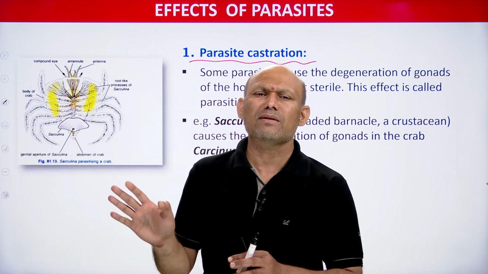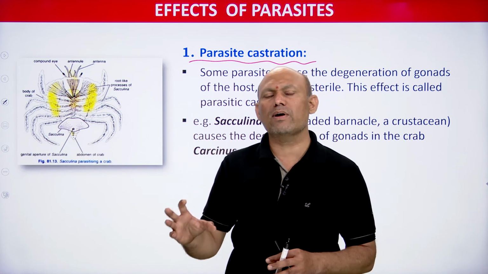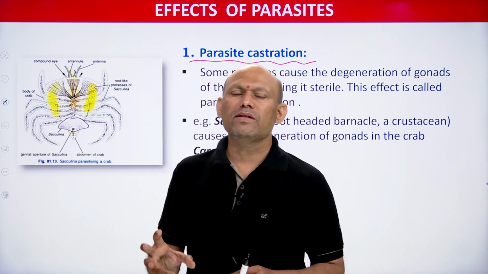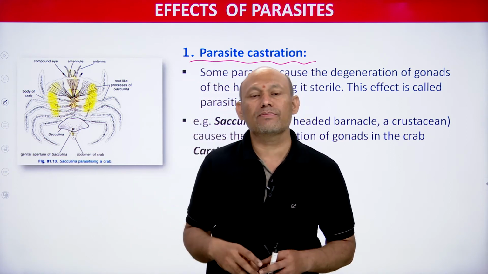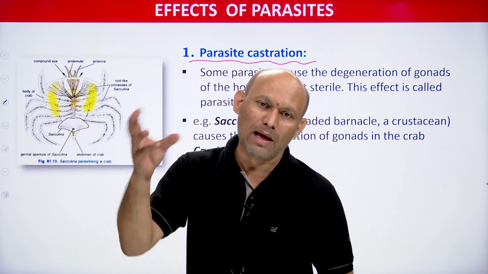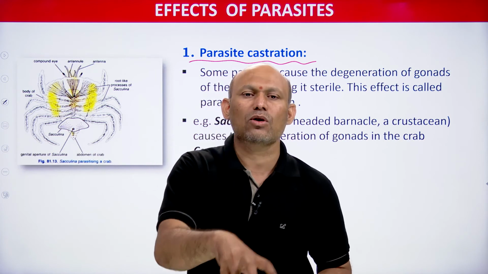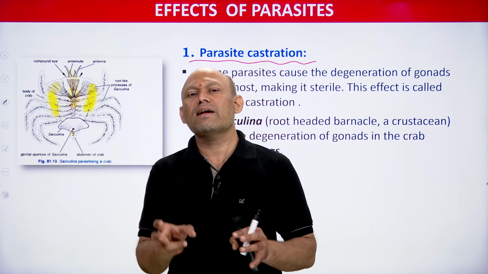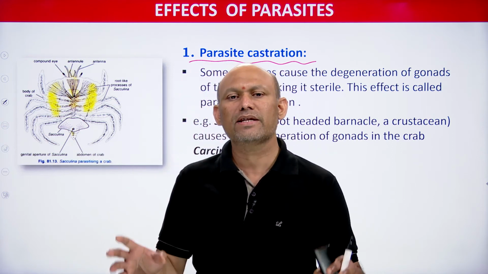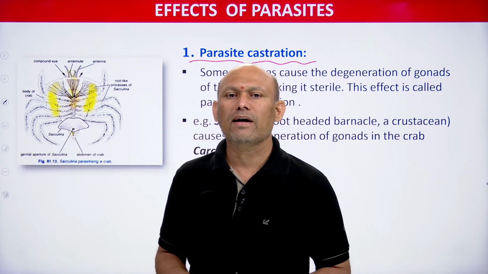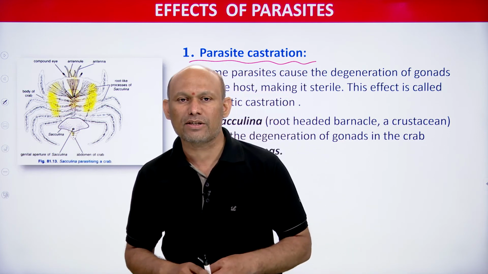For example, Sacculina, a root-headed barnacle, students. Sacculina is a root-headed barnacle. This is a crustacean, you need to remember, an arthropod, and it attacks what? Crabs. Crab is also a crustacean, also an arthropod. So this Sacculina root-headed barnacle attacks the crab, and whenever this barnacle attacks the crab, Sacculina damages or degenerates the crab's gonad, and thereby the crab will become sterile, and this phenomenon is called what, students? Parasitic castration. I hope you understood.